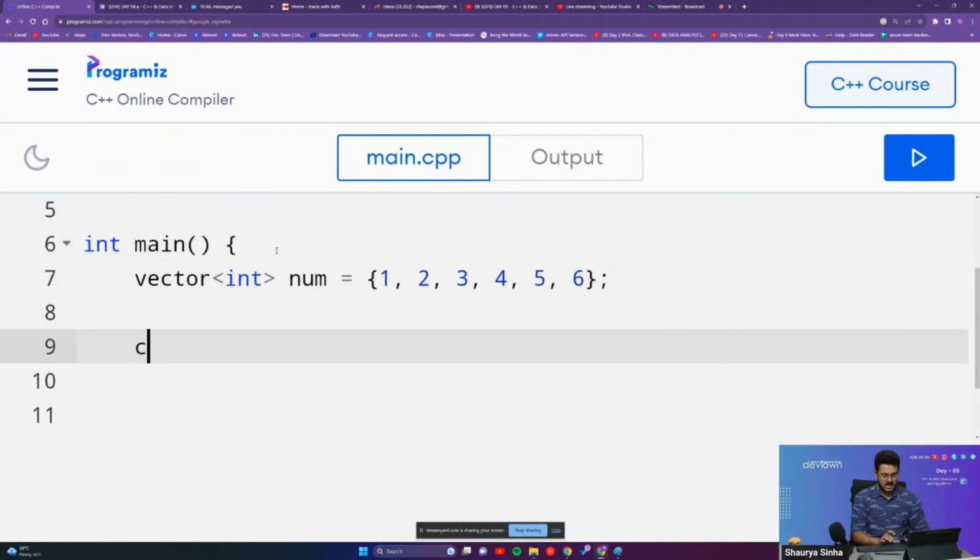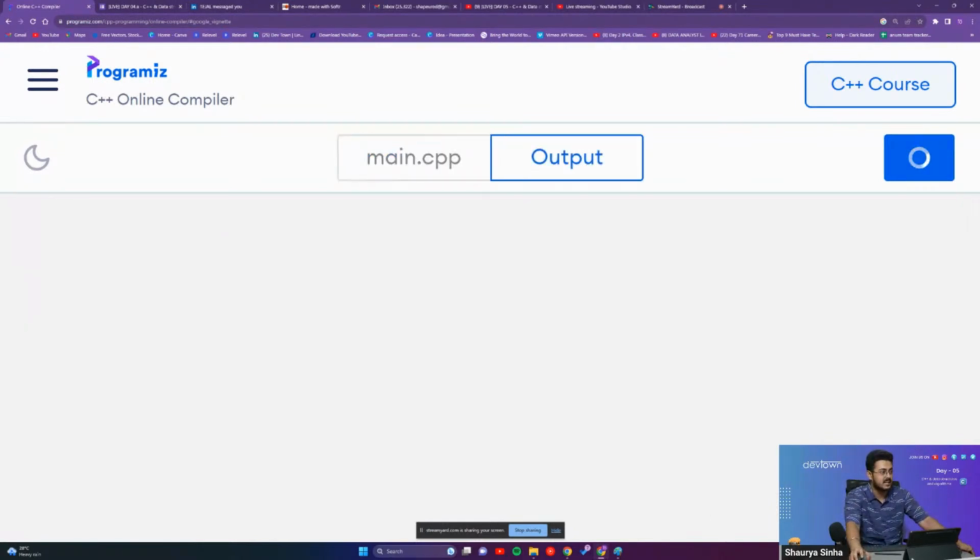So cout, less than, num dot size, then parenthesis. As you're able to see, this will give us the size of our vector, that is, how many elements are there inside of our vector. Let us run this and see what our answer is.